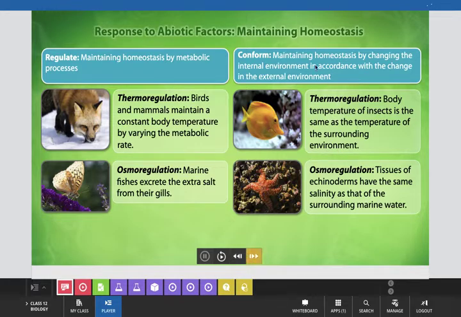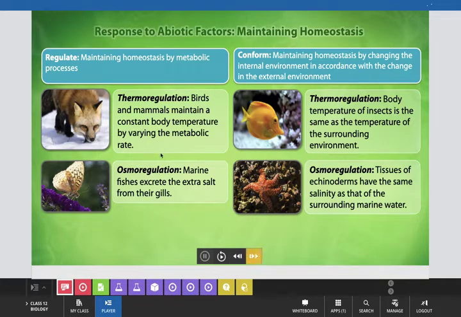Means here, conformers are also thermoregulating, but by keeping their body temperature the same as the temperature of the surrounding environment. But in case of the regulating type of response, like birds and mammals, they maintain a constant body temperature by varying the metabolic rate as per any changes of temperature going on in their environment.